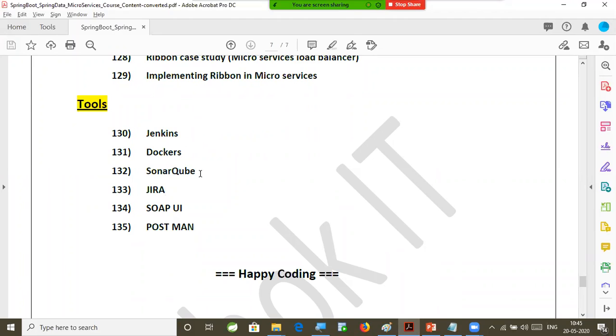Then I will explain what Jira is. If I find a bug in the microservice, how to report that bug, or how a task will be assigned to you as part of microservices development, we'll understand. To test SOAP providers, we will use SoapUI, and to test our REST APIs, we will use Postman. So these are the several tools that we are going to understand.